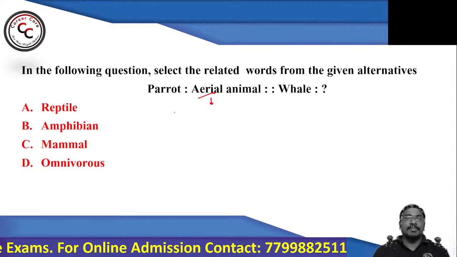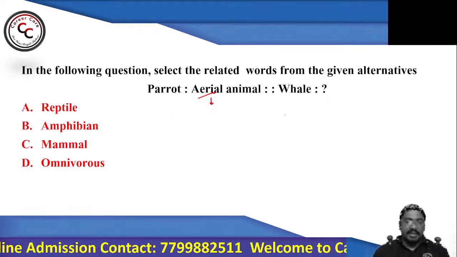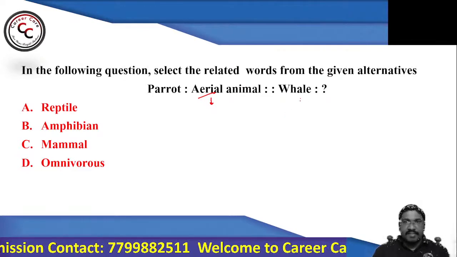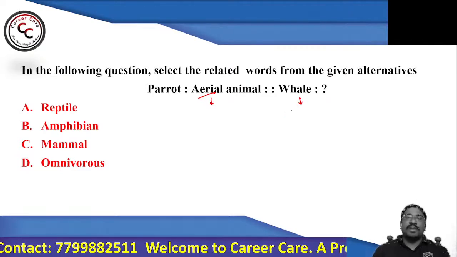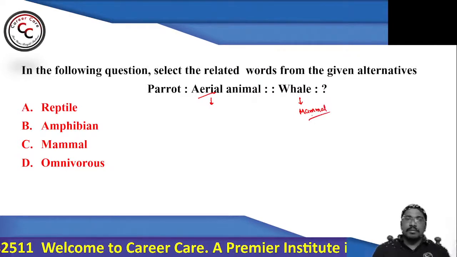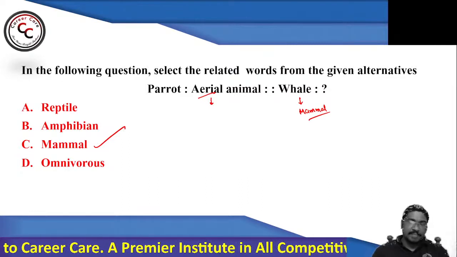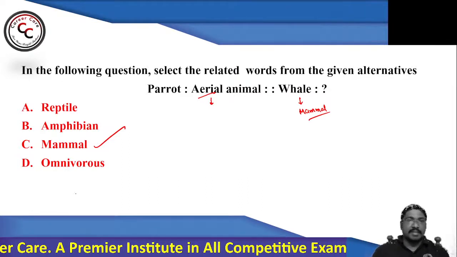We know that parrot is a bird, and it is an aerial animal. So similarly, it is analogous to what? Whale. We know that whale is a mammal. So the answer for this particular question will be option number C. Absolutely, Balu. Option number C and mammal.